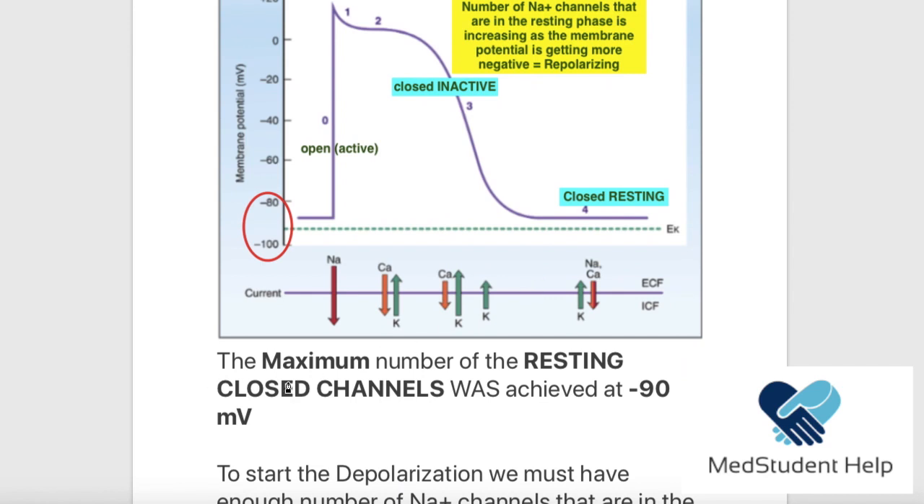Now, the maximum number of the resting closed channels was achieved at what? It was achieved at minus 90 millivolts. As you see here, it was almost minus 90 millivolts, which means that at this membrane potential, all the voltage gated sodium channels were in the closed resting form. That means that if an impulse comes, they are able to open, right?